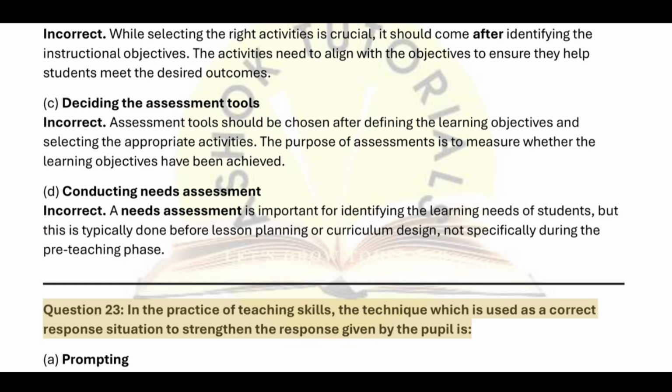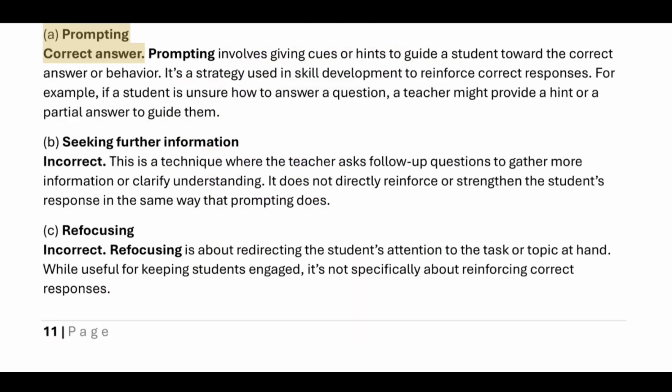Question 23. In the practice of teaching skills, the technique which is used as a correct response situation to strengthen the response given by the pupil is: A. Prompting. Correct answer. Prompting involves giving cues or hints to guide a student toward the correct answer or behavior. It's a strategy used in skill development to reinforce correct responses.